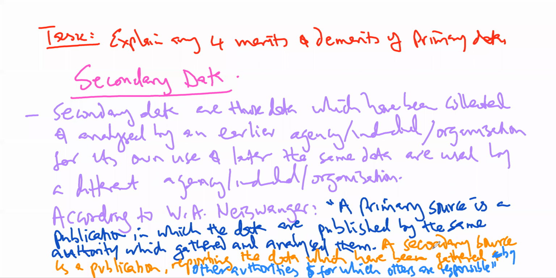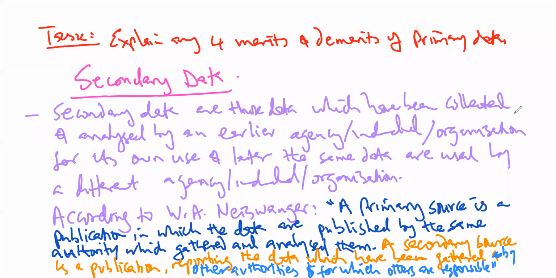Then he also said that a secondary source is a publication reporting the data which have been gathered by other authorities and for which others are responsible. So that's a clear distinction between what we're calling primary data and secondary data.